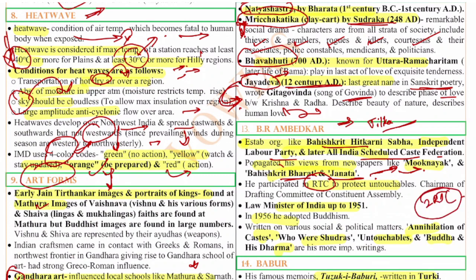And he is also the chairman of the drafting committee, Ambedkar. He is the first law minister of India. You can say he was the law minister up to 1951. In fact, in 1956 he adopted Buddhism, and he wrote on various social and political matters: the Annihilation of Caste, Who Were the Shudras, The Untouchables, and The Buddha and His Dhamma. All were his important writings.